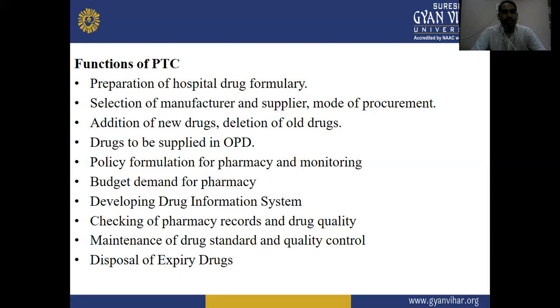Next is checking of pharmacy records and drug quality, maintenance of drug standards and quality control. And next is disposal of expired drugs. These are the functions of the pharmacy and therapeutic committee.